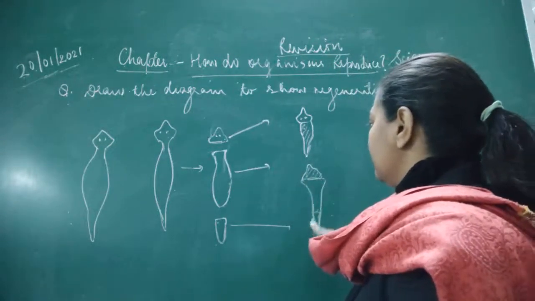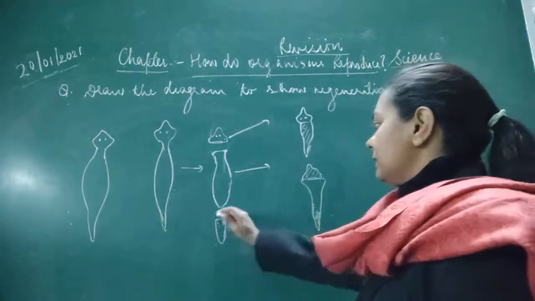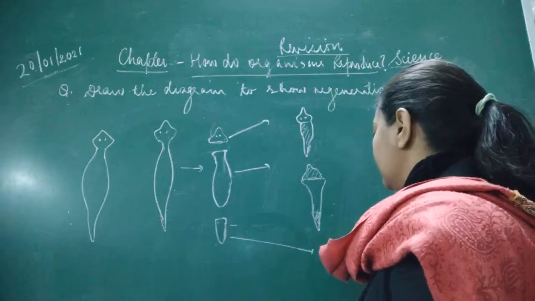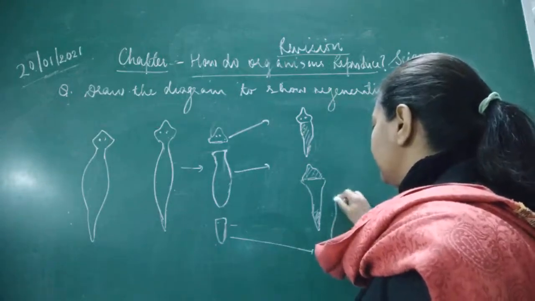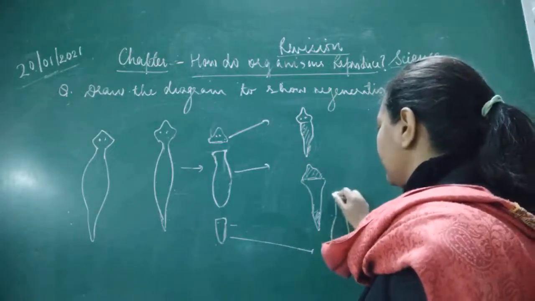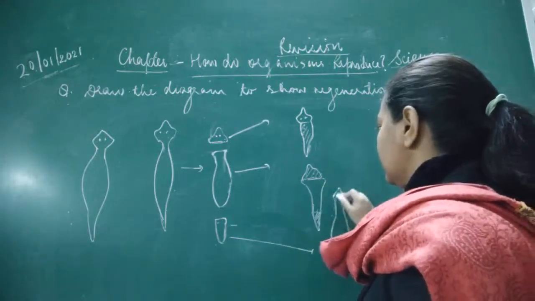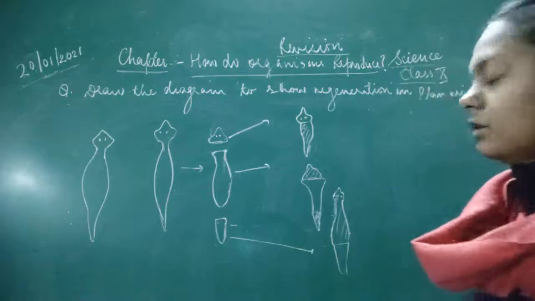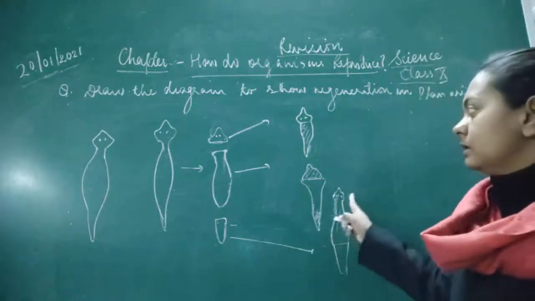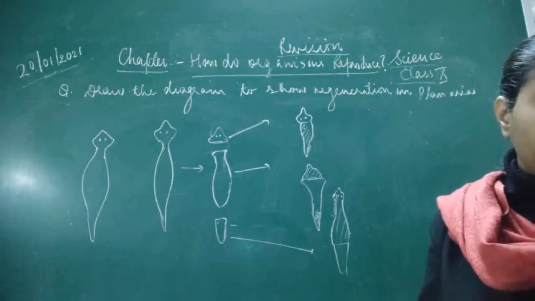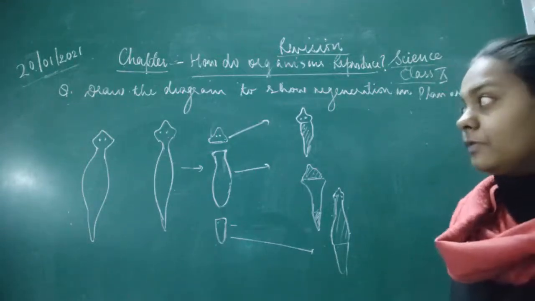Okay, then regeneration happened here, and the third part would be, in this the whole upper portion will regenerate. Okay, so they will be regenerated. This is completely regenerated. Got it? So in this manner, the planaria would be regenerated. The full complete planaria would be developed from the cut portion.